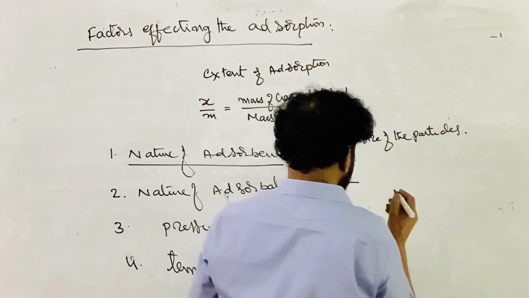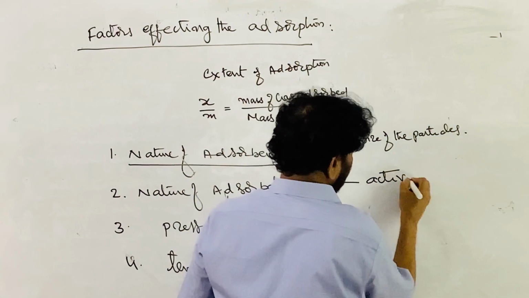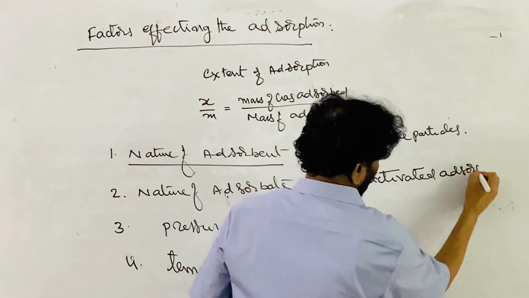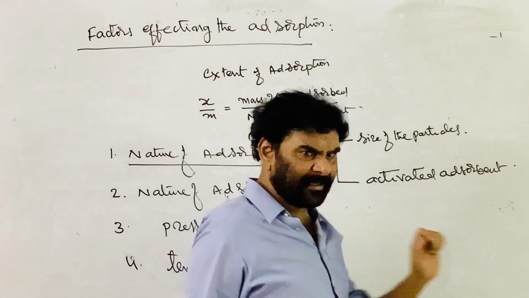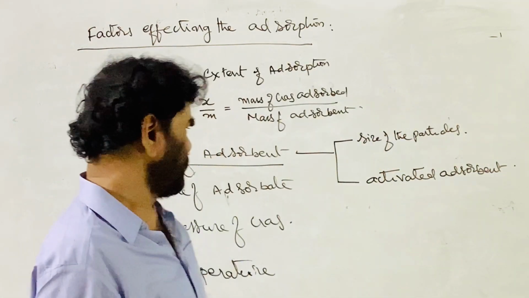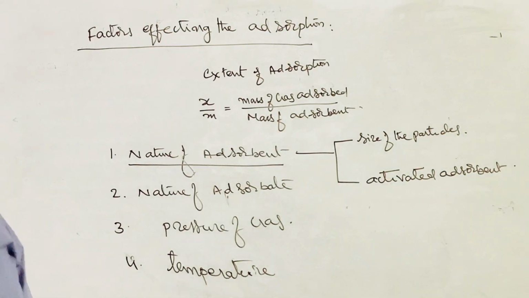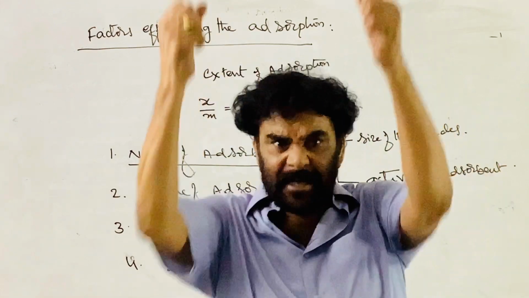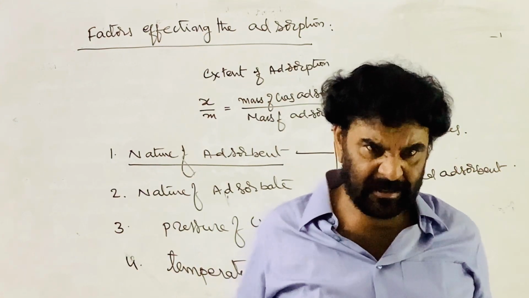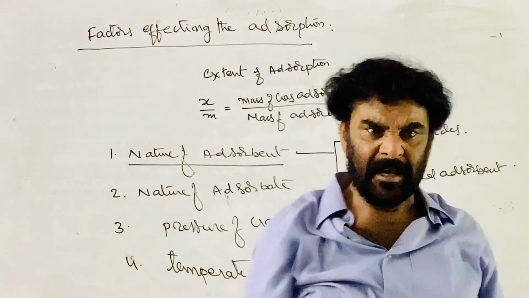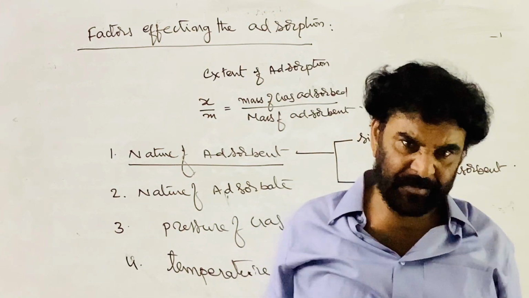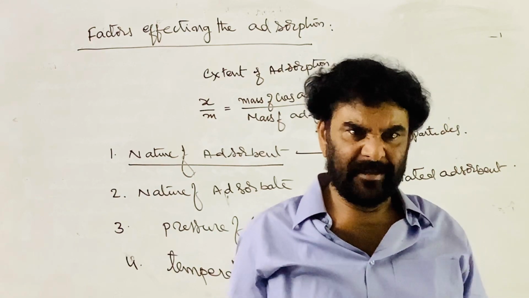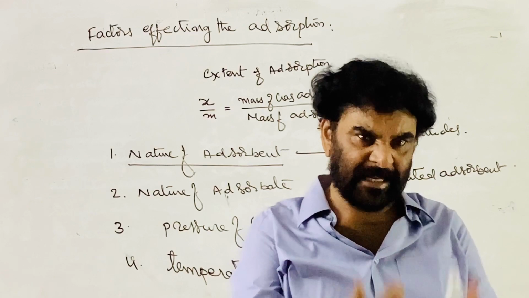The second one is that it should be activated. Activated adsorbent. I told you yesterday the meaning of activation. The surface of the adsorbent is active. It always attracts and retains the molecules of the gas. Always its surface is covered with the gas molecules present in the atmosphere. So already this surface is occupied. We call it that the gas is adsorbed on the surface.